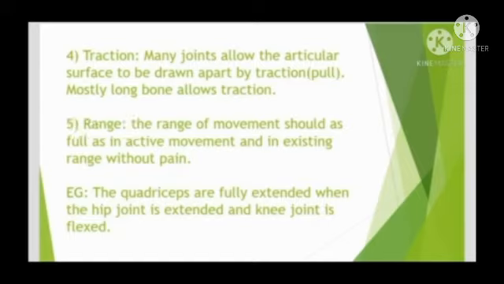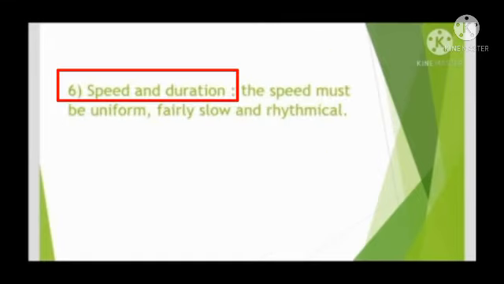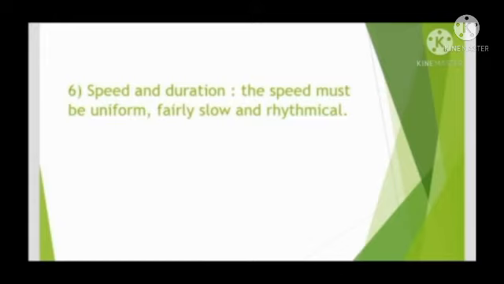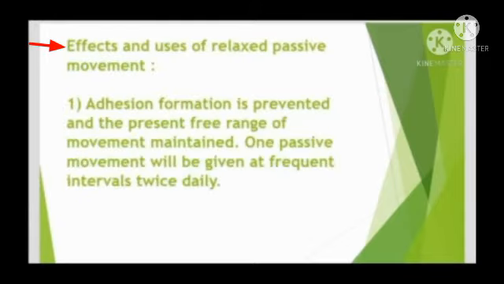Range. The range of movement should be as full as in active movement and in existing range without pain. For example, the quadriceps are fully extended when the hip joint is extended and the knee joint is flexed. Speed and duration. The speed must be uniform, fairly slow and rhythmical. Effects and uses of the relaxed passive movement.